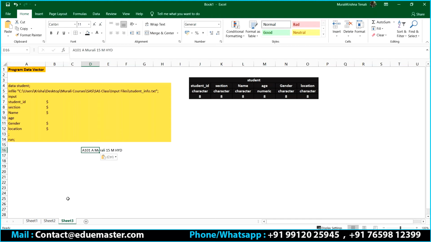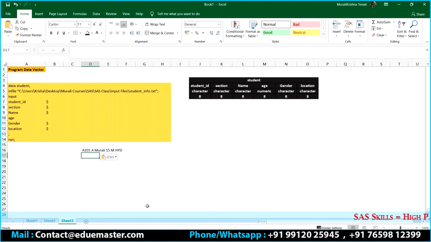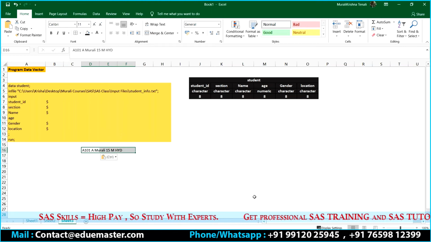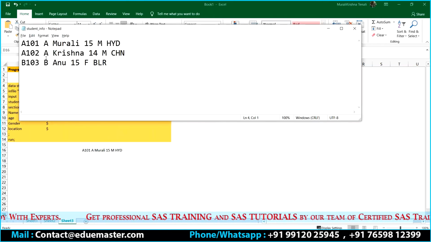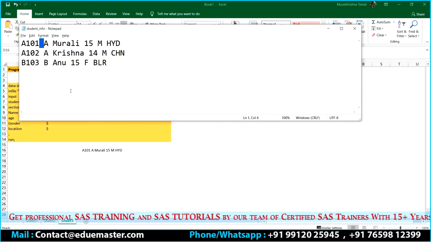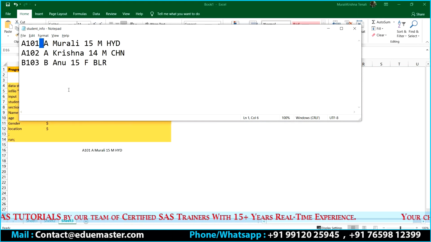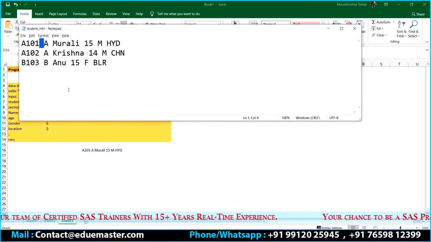Now this is my input file, right? This is my first record. In my first record, how do I identify what is my variable 1 value, what is my variable 2 value? Delimiter is the one which will identify it. Delimiter is the character with which my input values are separated in my input file. In my input file, what is the separator for each variable value, the first, the second, the third, and so on? The separator is space. Technically we call it the delimiter.